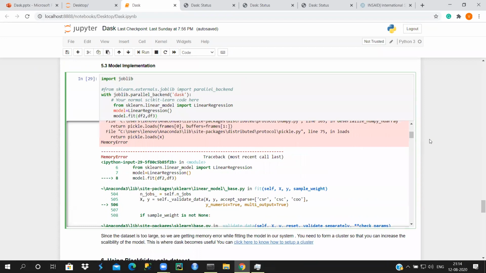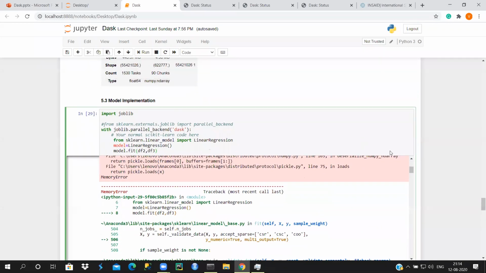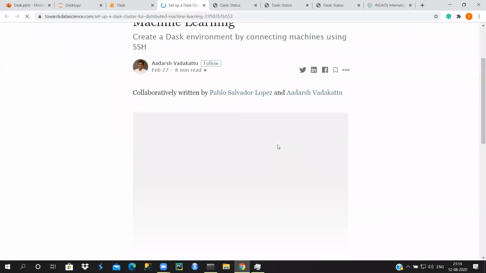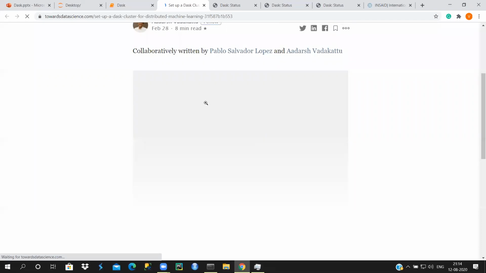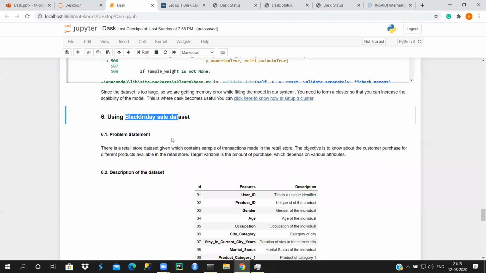The issue was it's 16 GB RAM, so for implementation you need more memory for the model to run. Here we have given a link for cluster creation, so you can follow this article and create a cluster for yourself by utilizing your colleagues' systems or your friends'. Instead of that, we're going to use this Black Friday dataset and create a model for it.